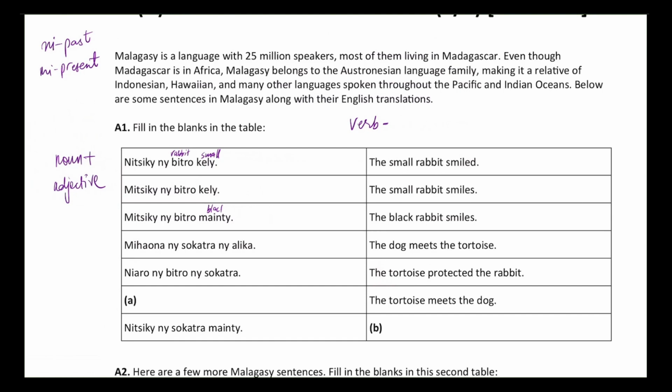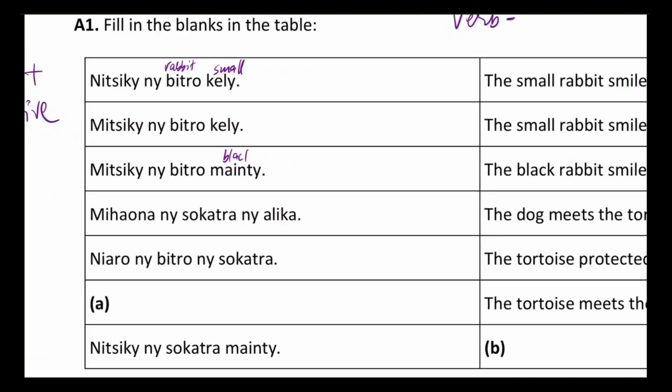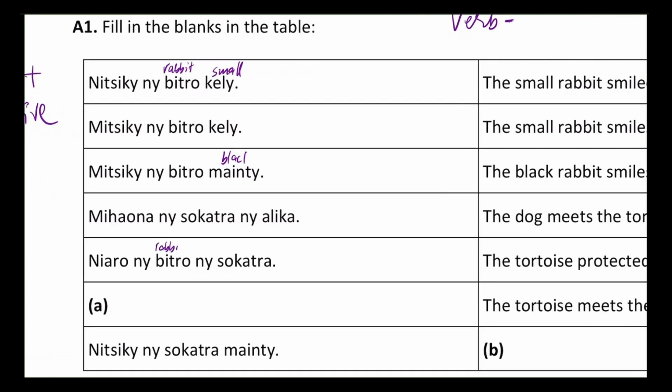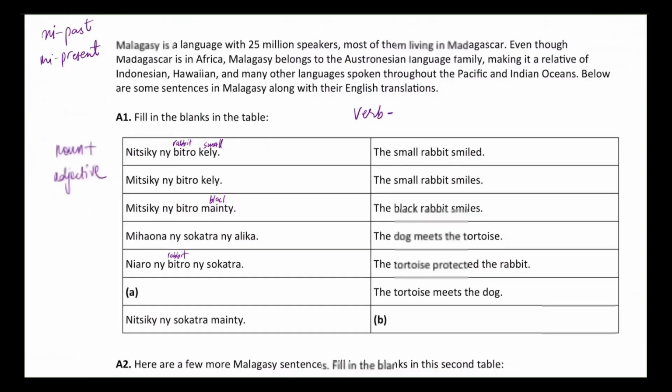So we see that out of the nouns here, we have ni sokatra, ni alika, ni bitro, ni sokatra. We know from the previous sentences that bitro means rabbit, so we must know that bitro is rabbit over here, and that leaves the only other noun in the sentence, which is the tortoise, which tells us that since the rabbit came first, we know that bitro is rabbit, that means the object comes first in the sentence, before the